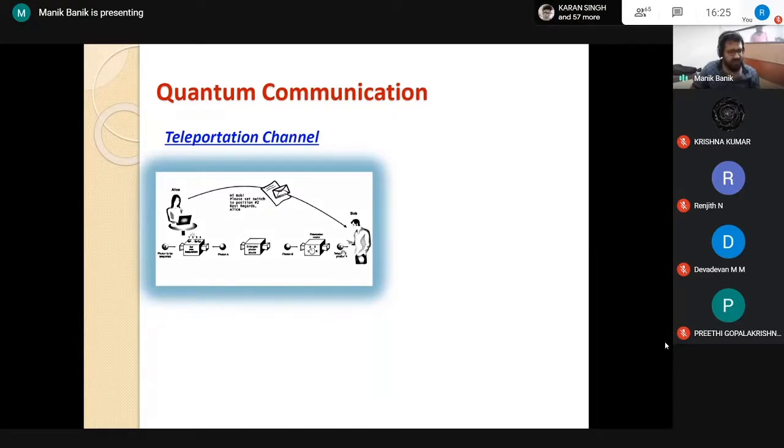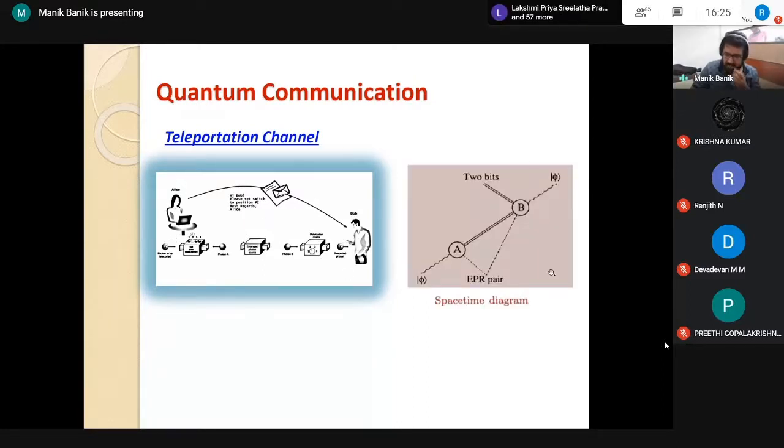But note here again, no faster than light communication is possible in this process, because Alice has to send some classical information to Bob. Only then will this state be prepared here. And more importantly, after the whole protocol, the state remains unknown to Bob. What we have done is, we have an unknown state, we destroy it here and reproduce it there. This is quantum teleportation.